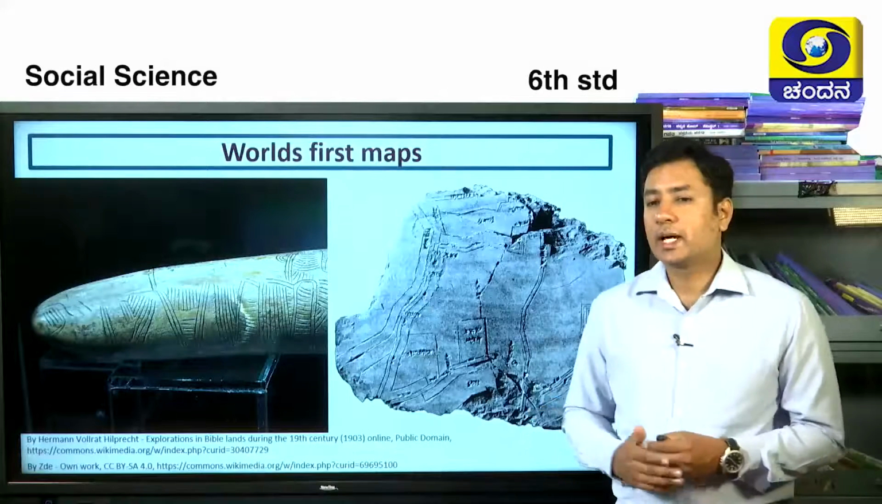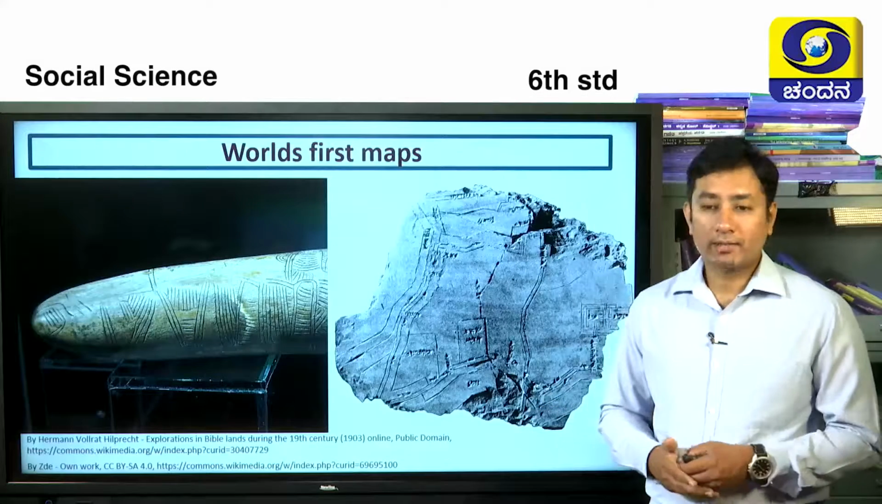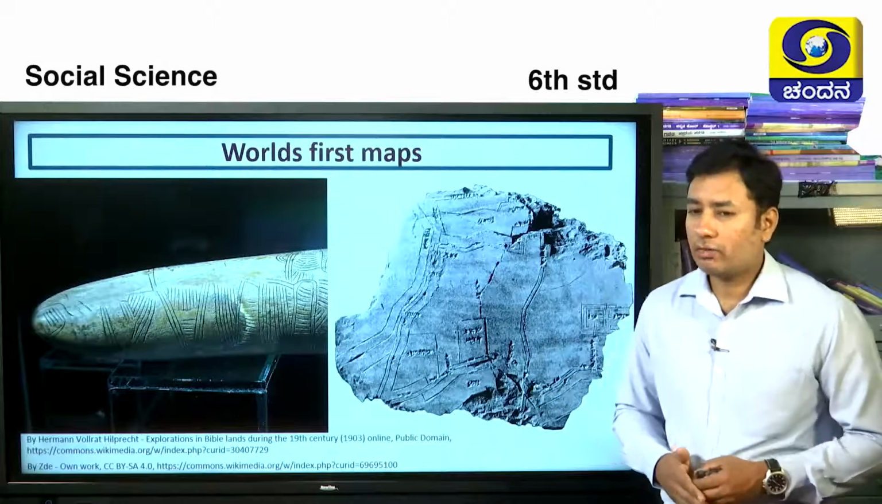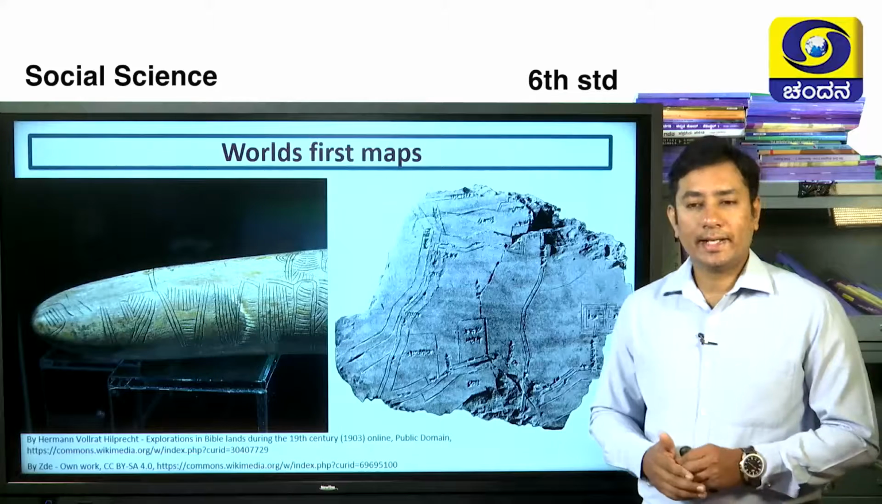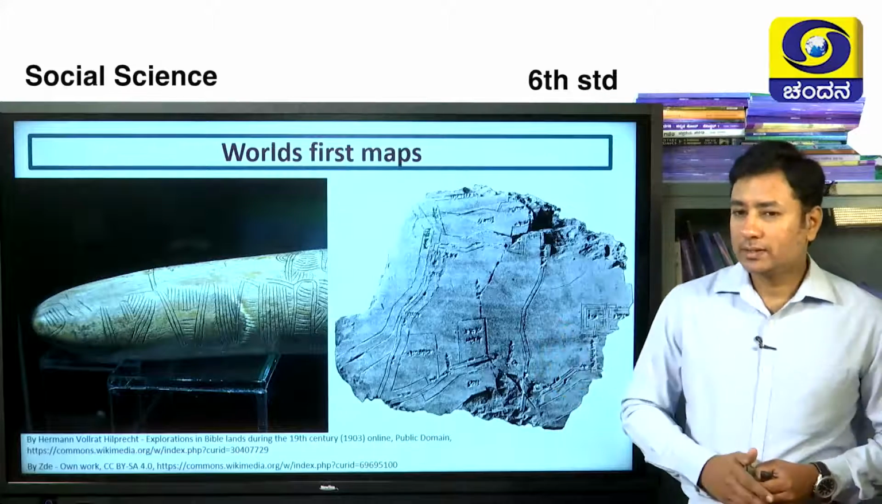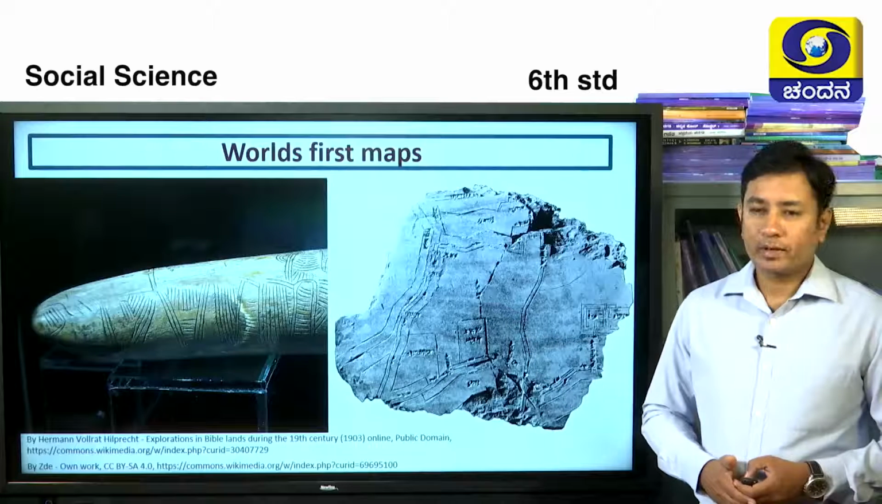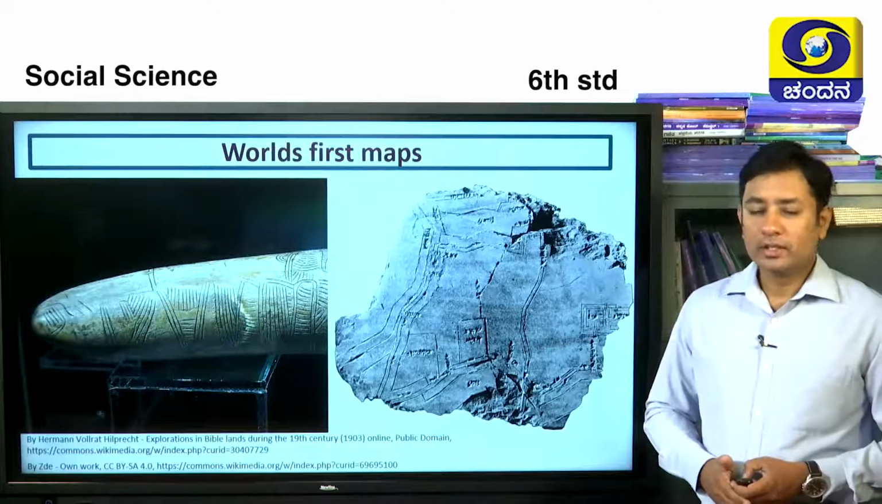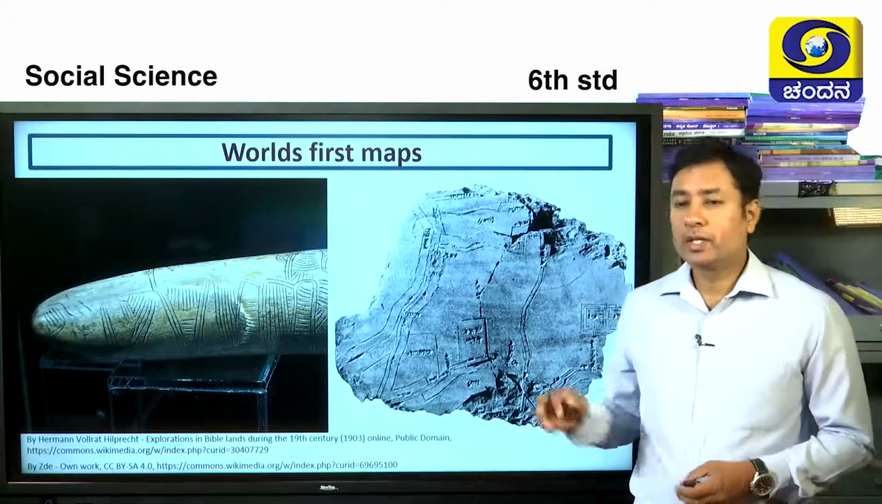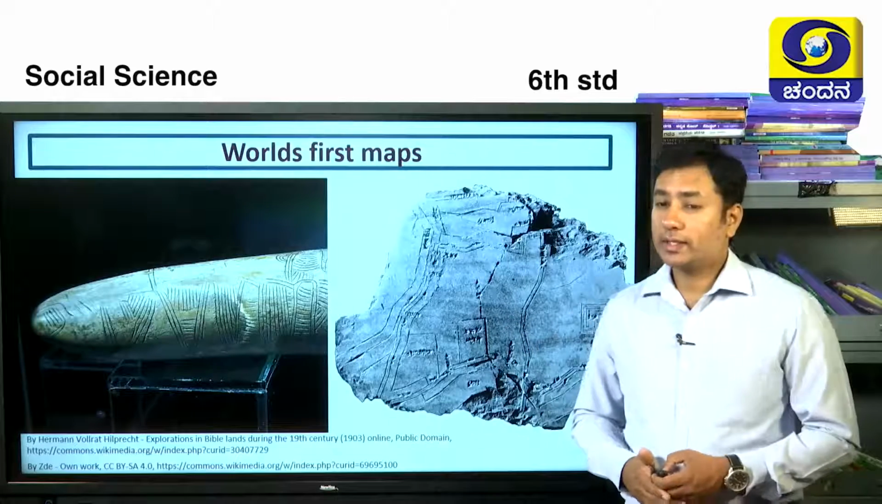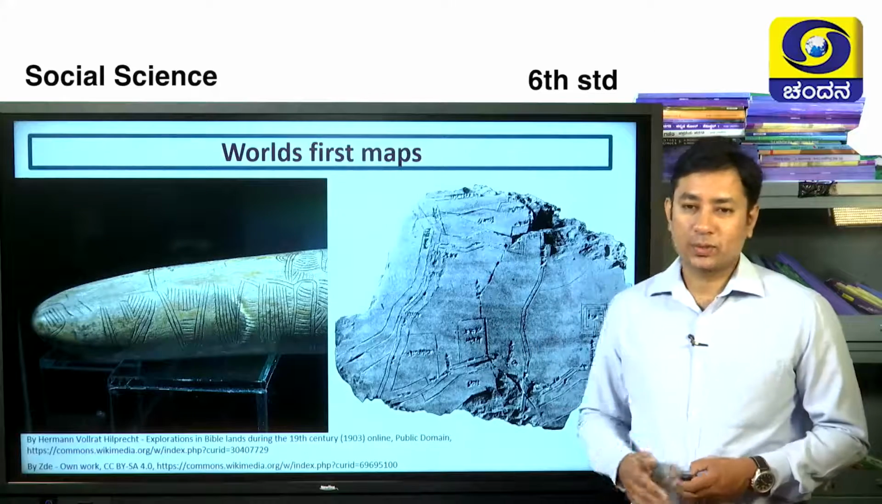The next one is Babylonian civilization. They had a tradition of drawing anything on clay tablets. Here is an example. See, on the clay tablet they have drawn a map here. Okay, is it clear? This is how they used to draw maps in olden times. How are these now? You are going to see that soon.